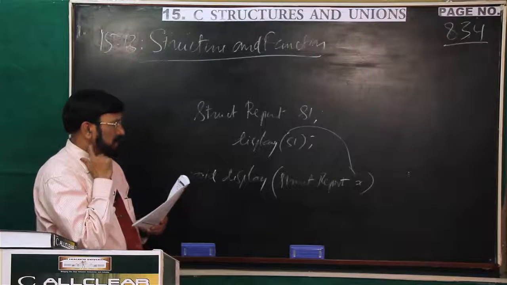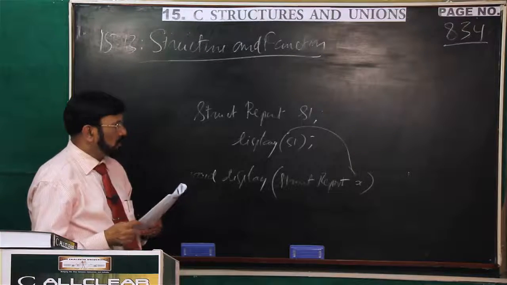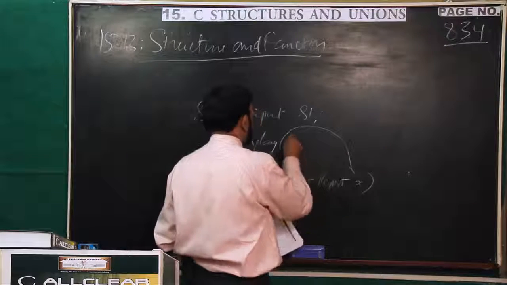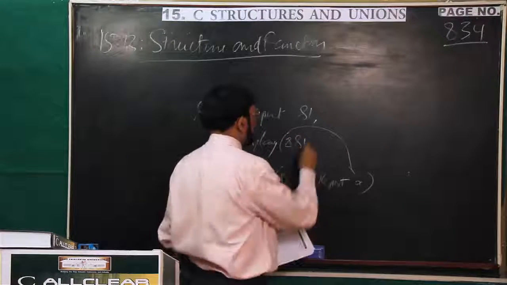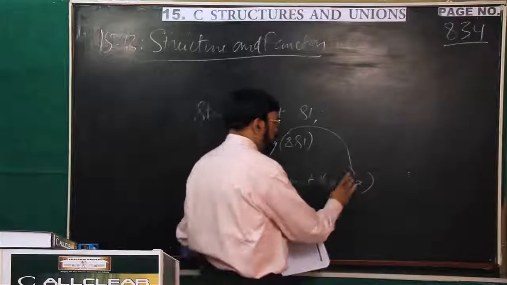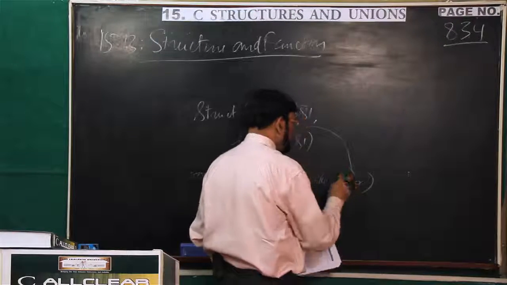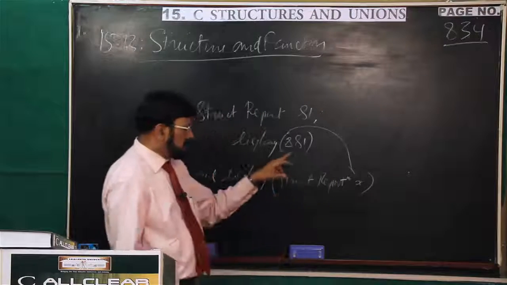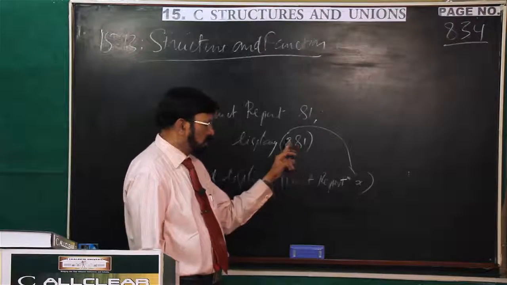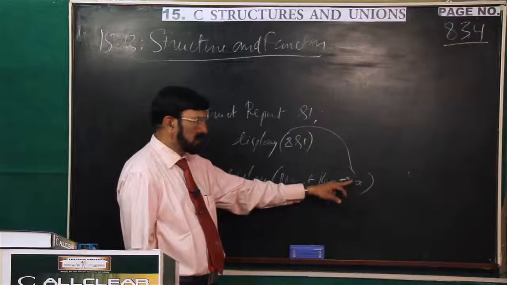In the similar way, now we can pass address also. Address of variable. Now you see that. Who can receive it? Now simple thing. Pointer. Addresses can be stored in the pointer. Already many times I explained. So you are passing address. Who can receive it?